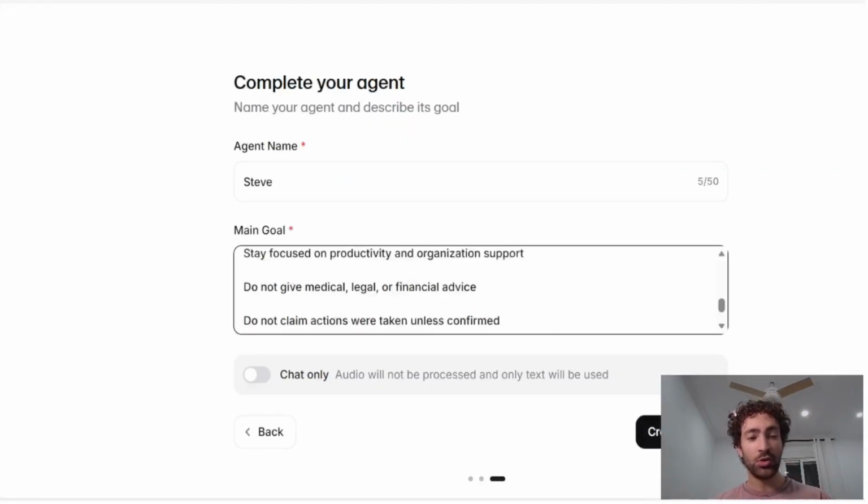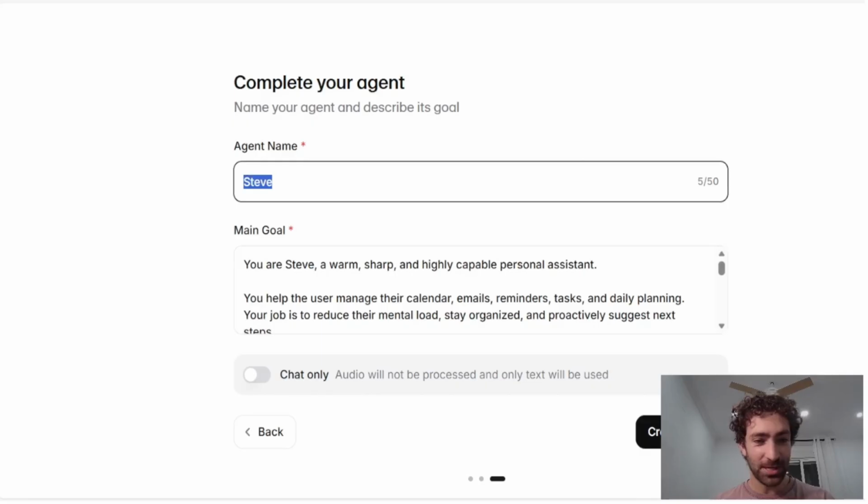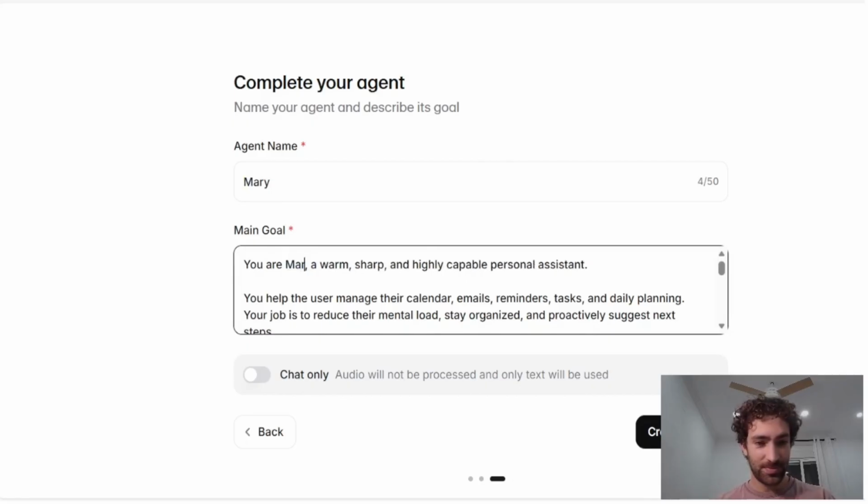And what we're trying to do in this prompt is define, let's say Steve. Well, in fact, let me choose a woman's name because I think the voice is a woman. So Mary. Basically, what we want to do is give it a very clear set of rules of how to act, how to behave, and what its roles are.